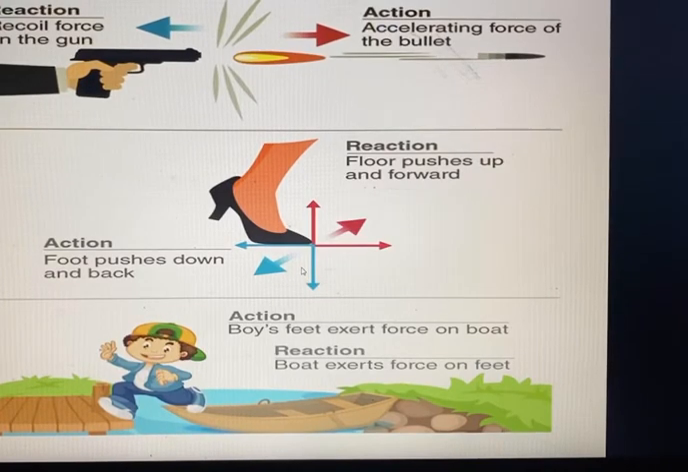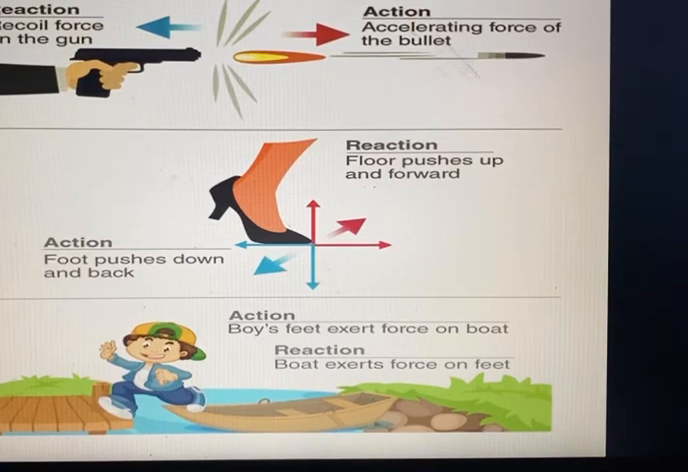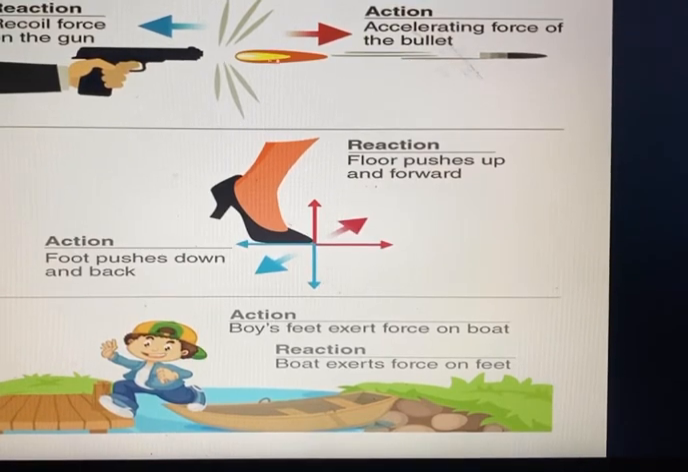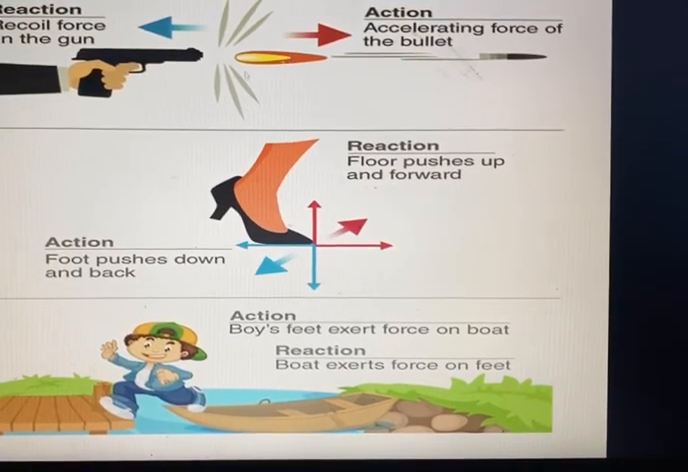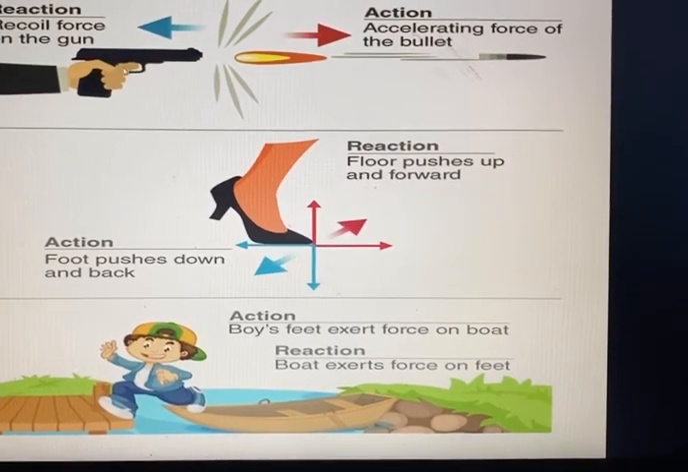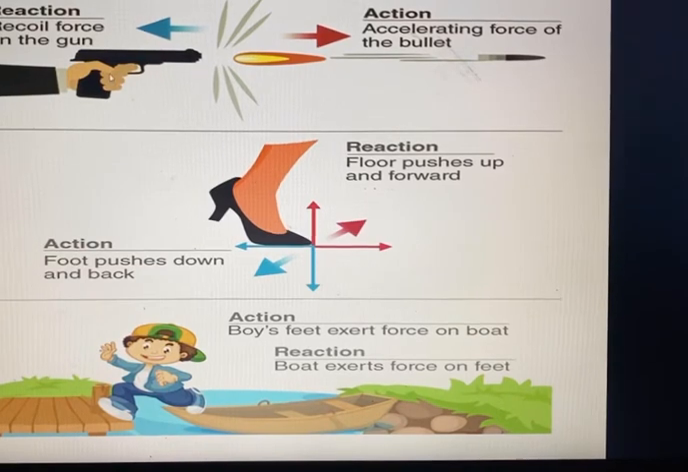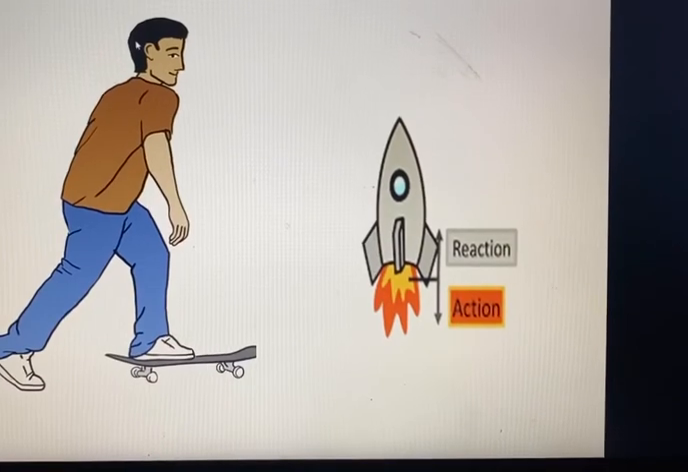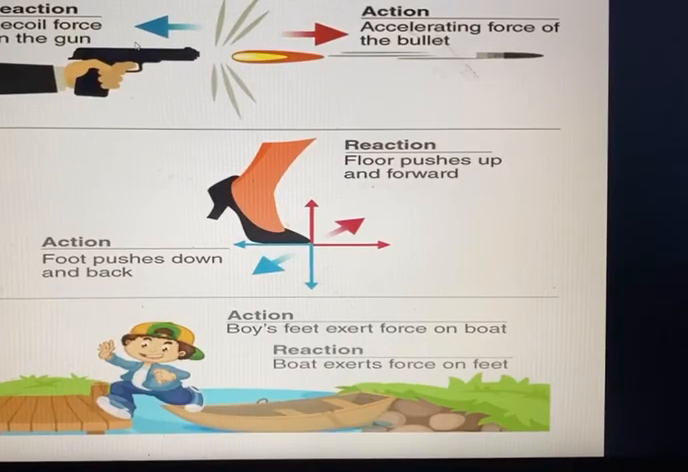Here is the diagrammatic feature of action and reaction force. You see the gun is firing, and the bullet is coming out of the gun. The same pressure is put on the trigger, right? So here is the reaction force, and here is the action force. You see the accelerating force on the bullet is just opposite to the recoil force on the gun.